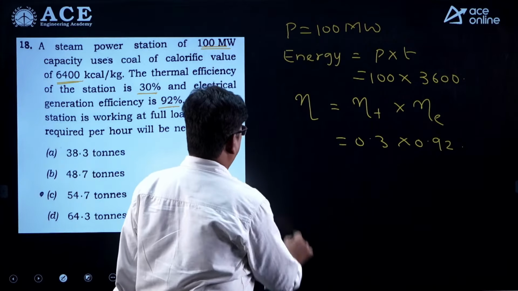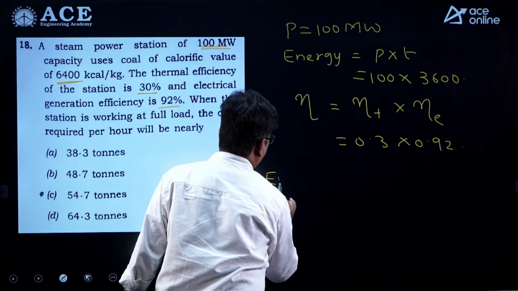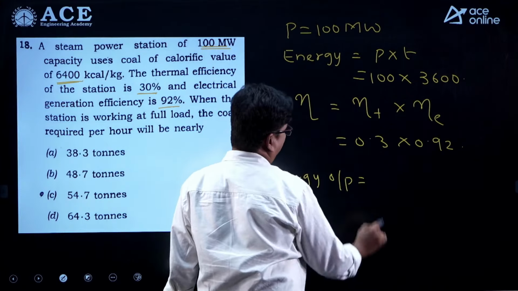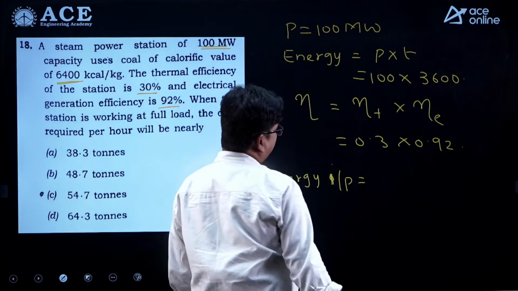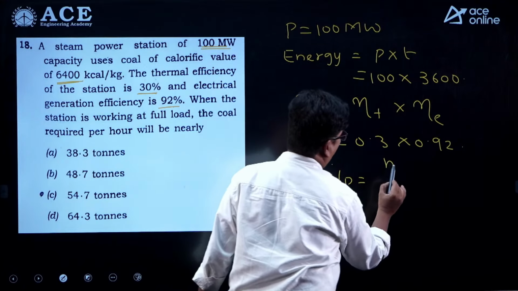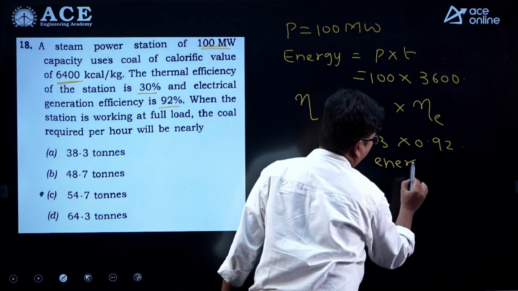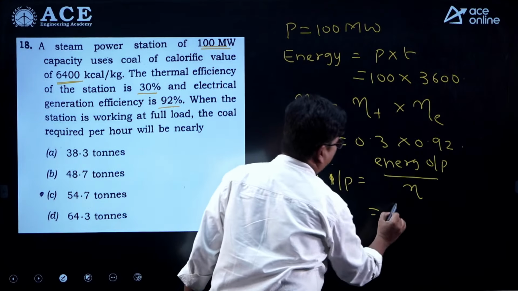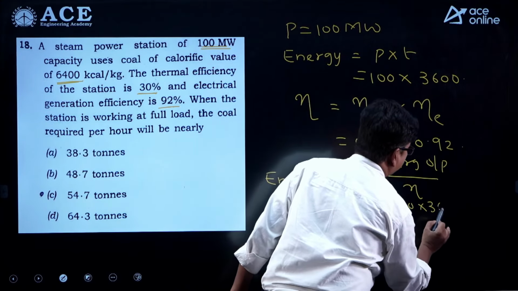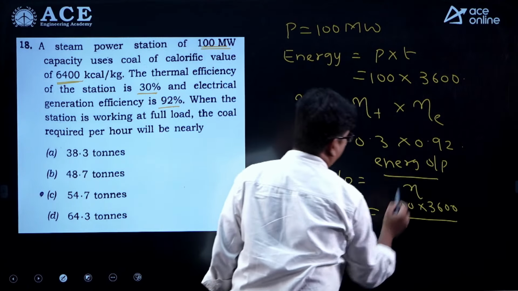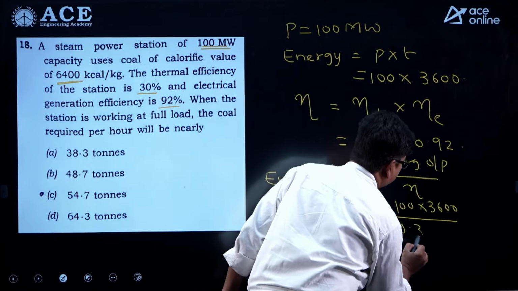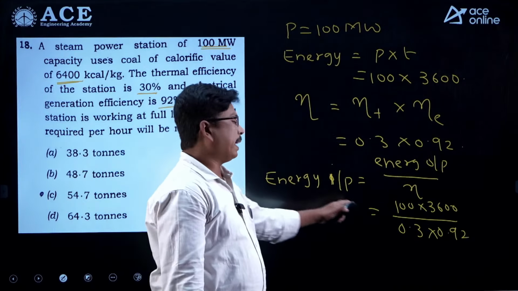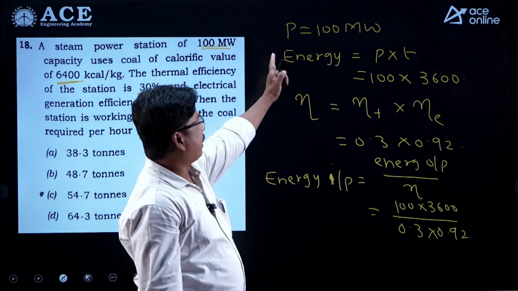And we can calculate the energy output. The energy input is nothing but the energy output divided by the overall efficiency. So we can take this value, 100 into 3600, divided by the overall efficiency, which is 0.3 into 0.92. Therefore, we got the energy input value, and the calorific value also they have given.